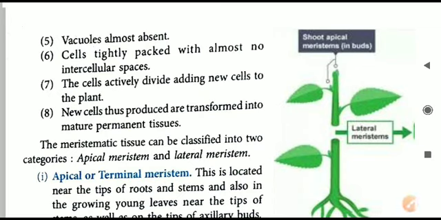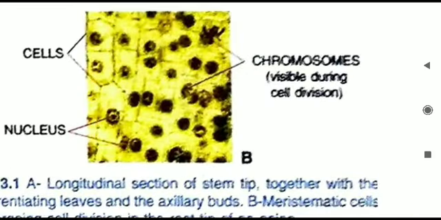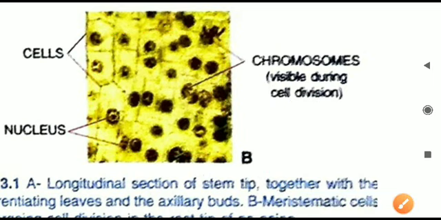Next, vacuoles are almost absent. You can observe in the diagram, vacuoles are not shown there. Next, point number 6, cells are tightly packed with no intercellular space. Here in the diagram, in between the cells, all the cells are regularly attached to each other. No space is there in between the cells. So therefore we will say there is no intercellular space present there.